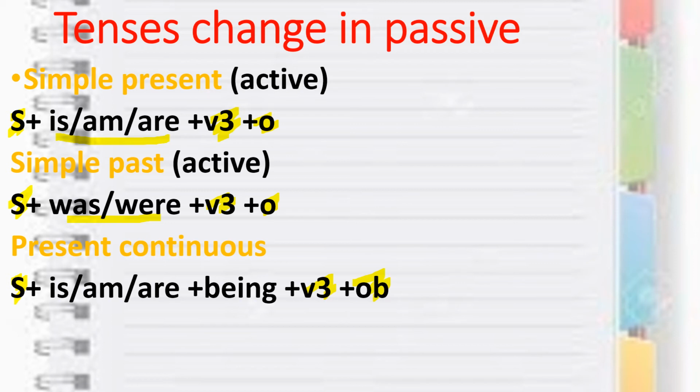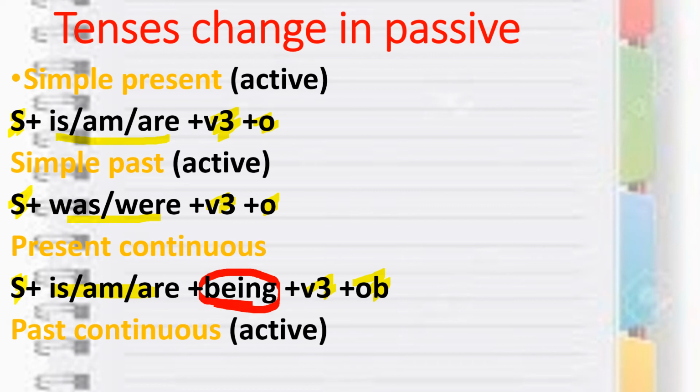We already know present, so is, am, are, but what you need to add over here is only being. So when your sentence is in continuous, you need to add being before the third form of the verb. Now past continuous: subject will come, V3 will come, object will come, and for past continuous, was, were plus been.